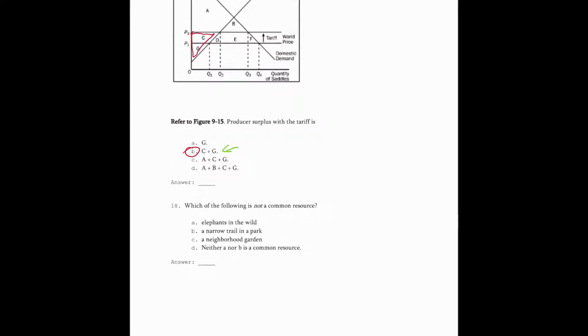Which of the following is not a common resource? Well, what does a common resource need to be? A common resource should be rivalrous, but non-excludable.